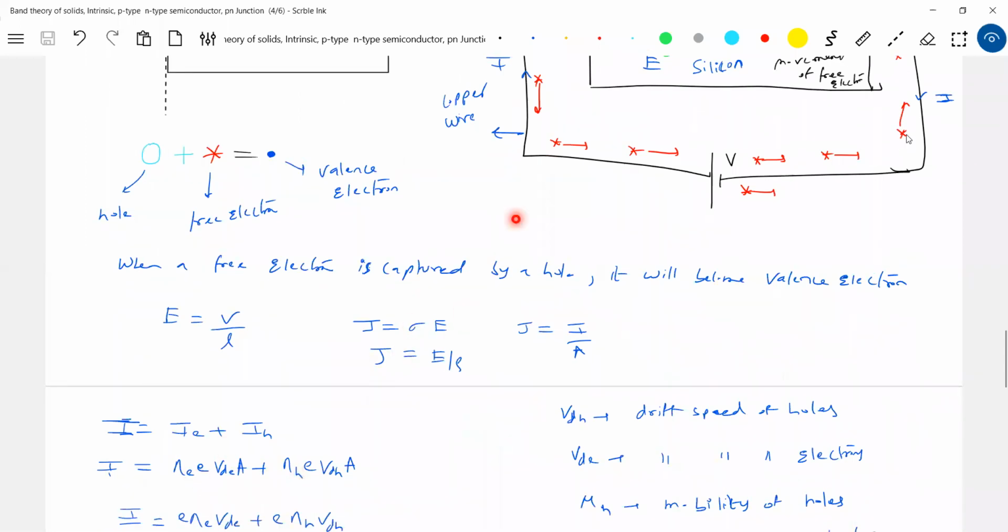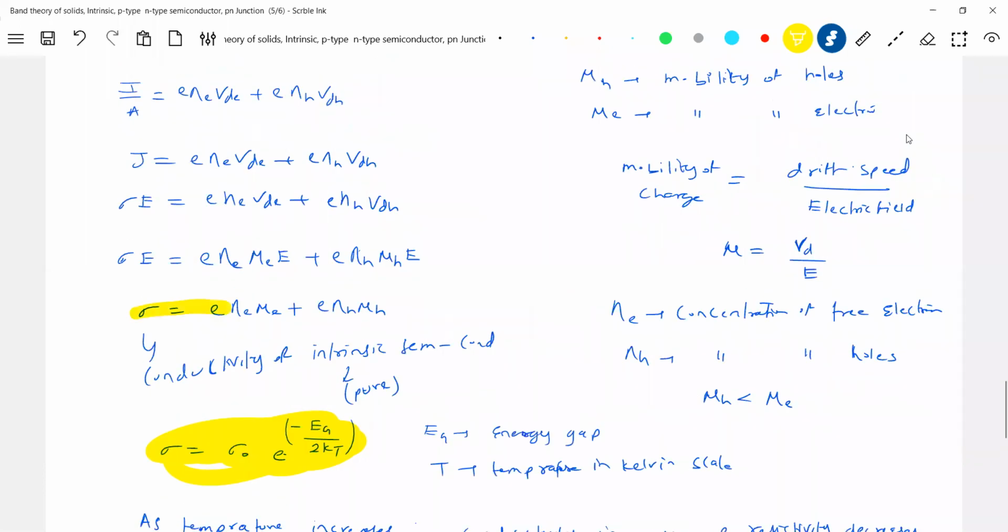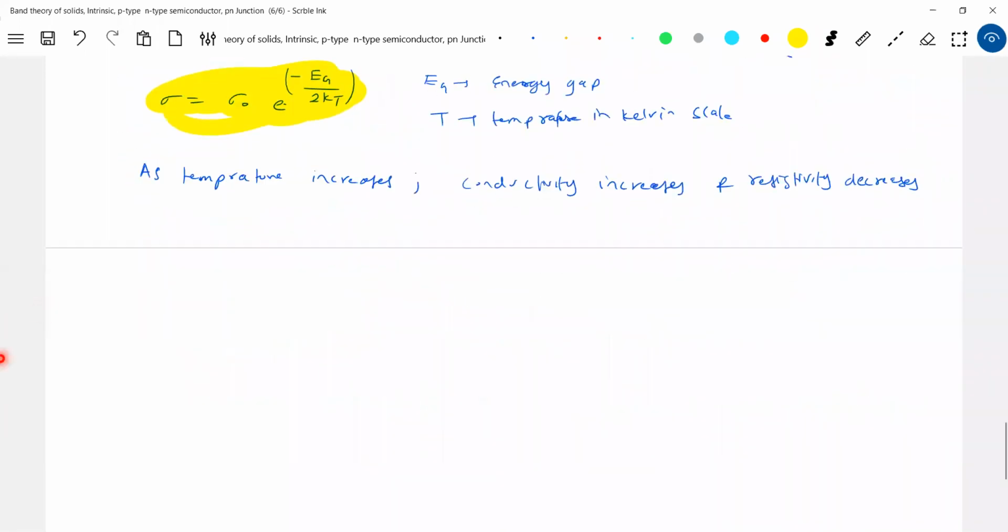So this is our next adventure. Okay, this is about some conclusion. I think these are only theoretical ideas that we have put, and these formulas are very important for the exam. The conductivity of a pure semiconductor varies with temperature according to this given equation. How to increase conductivity? We have the option of increasing the number of electrons in the conduction band or holes in the valence band. So I'll put it now as a statement.